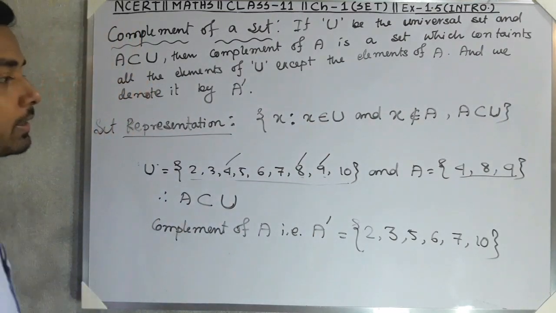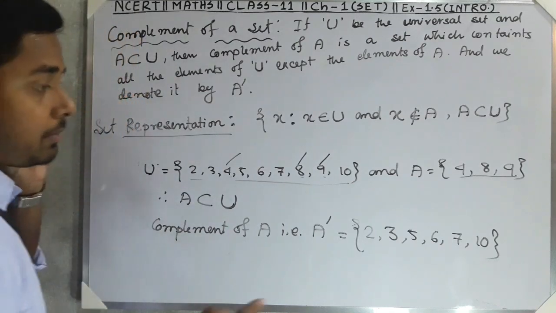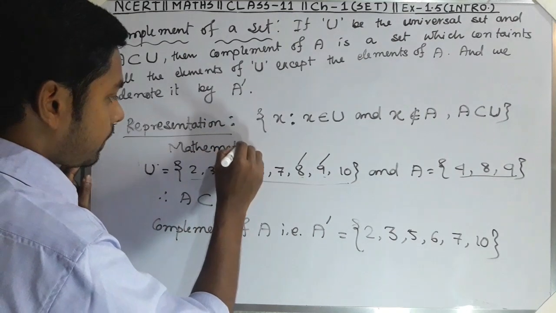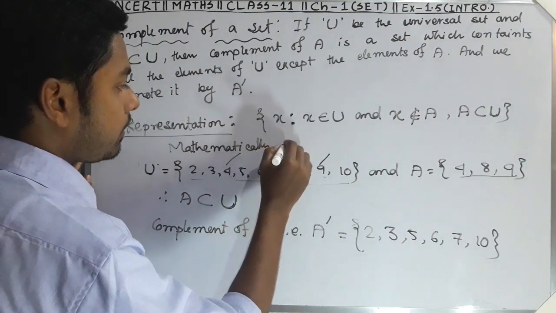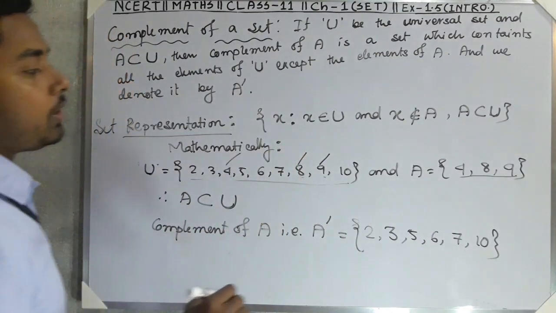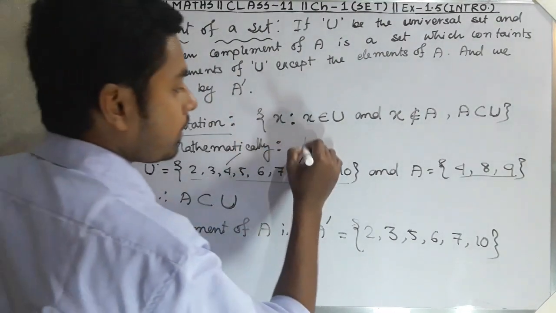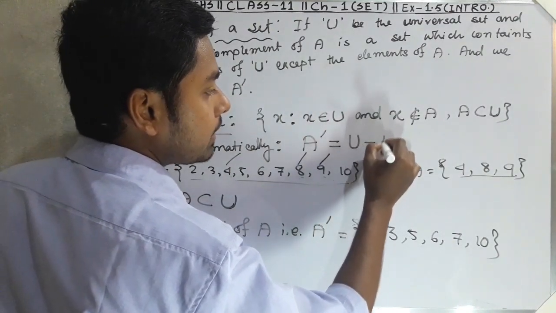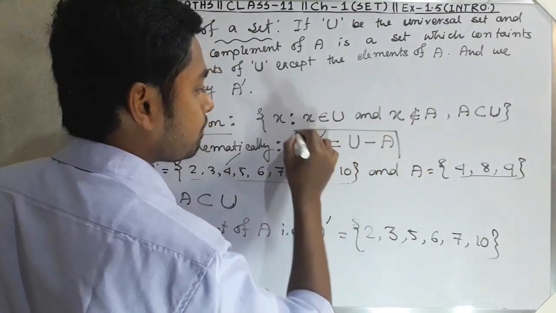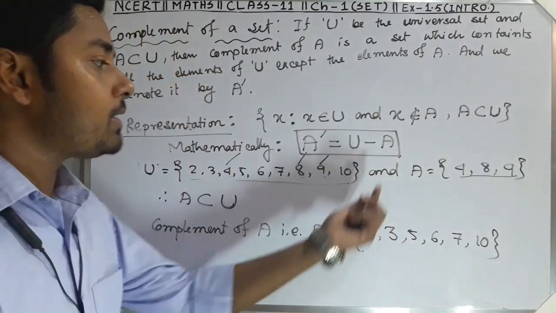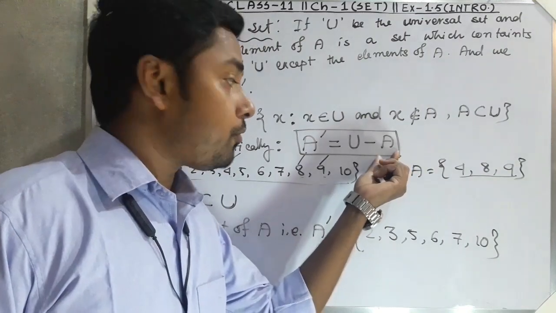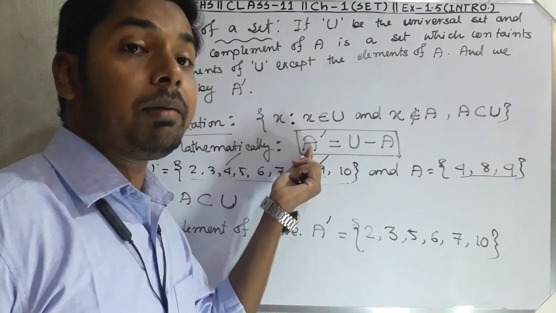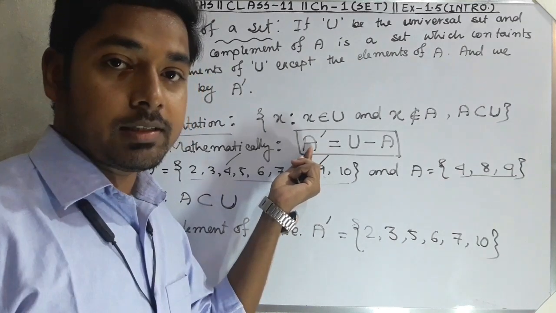And another thing, mathematically, how should we tell what is complement? A complement is equal to universal set minus A. That means if you subtract all the elements of A from the universal set, then you will get the complement of A. Is that clear to all?